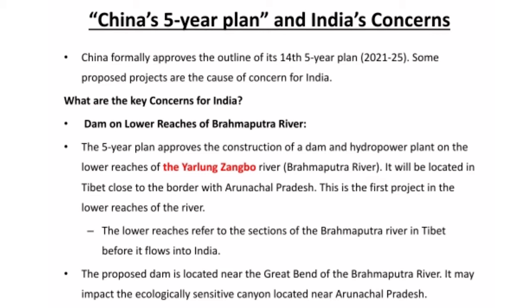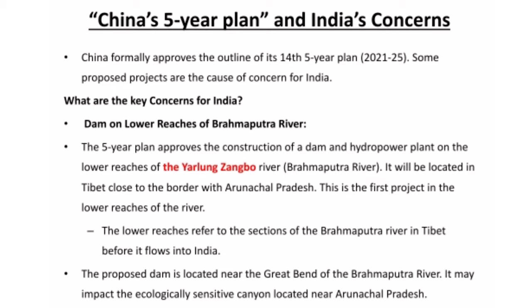So what are these concerns? China is going to construct a dam on the Brahmaputra river. In China, they call it the Yarlung Zangbo river. Here you have to note that the Brahmaputra river is known as the Yarlung Zangbo river when it flows in this area of China. It will be located in Tibet, close to the border with Arunachal Pradesh. This is the first project in the lower reaches of the river, through which water enters into India.